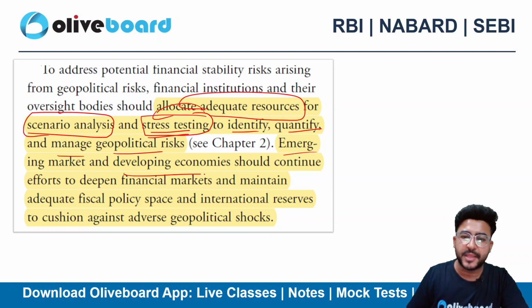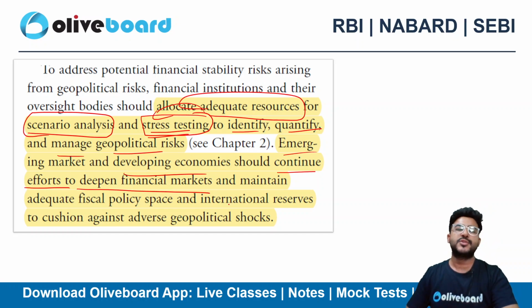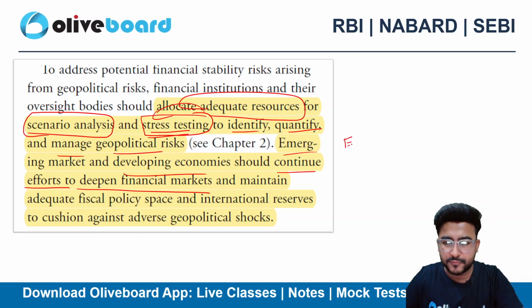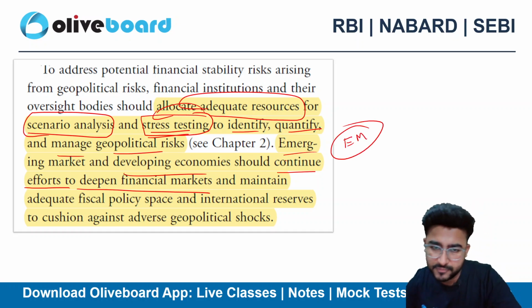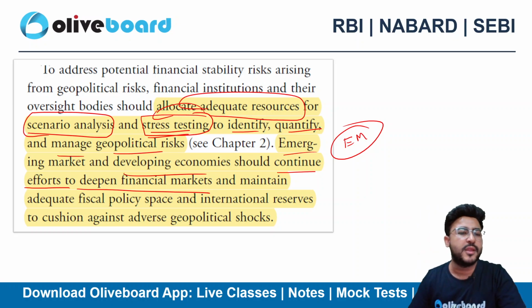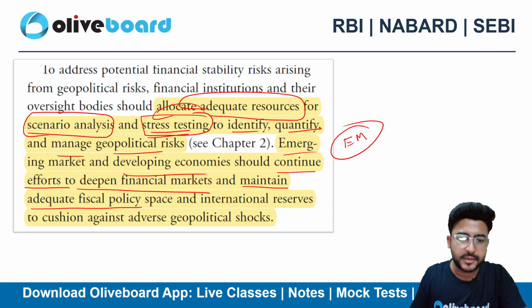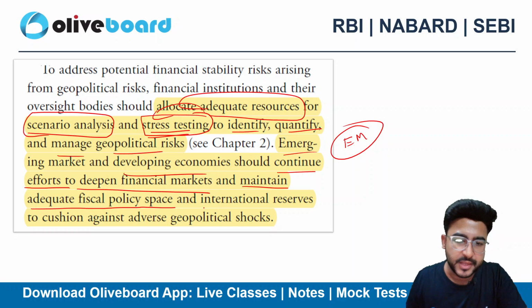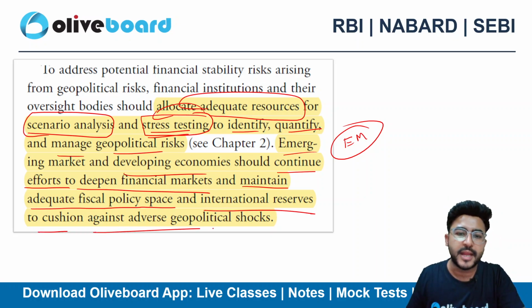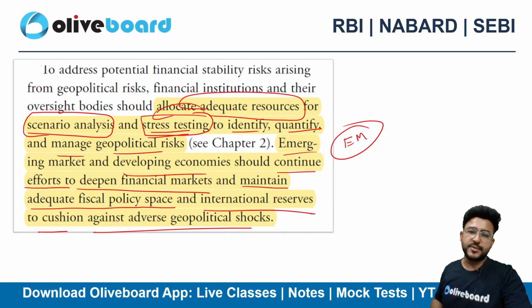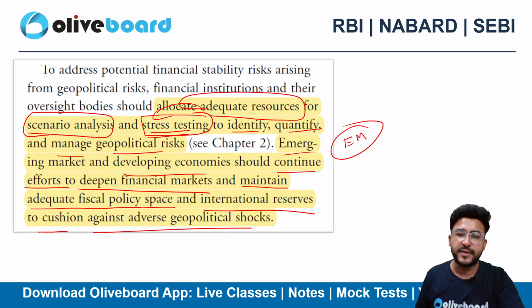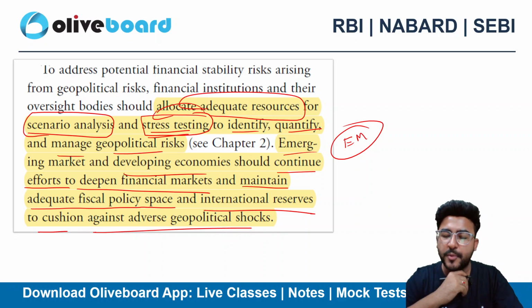Emerging markets and developing economies should continue the effort to deepen the financial market. So if you are from the emerging markets like India and developing economies, we should continue to make the effort to deepen the financial market and maintain adequate fiscal policy space, right? And international reserves to cushion against adverse geopolitical shocks. So we must have an adequate cushion in terms of international reserves, so that we can definitely hedge against any kind of geopolitical shock.